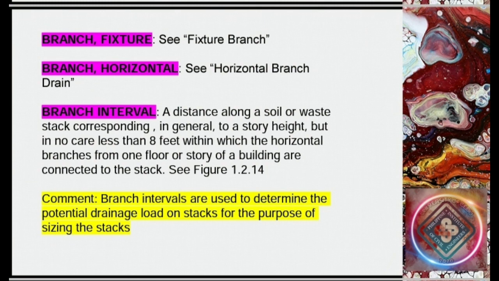Branch fixture, see fixture branch. Branch horizontal, see horizontal branch drain. Branch interval, a distance along a soil or waste stack corresponding in general to a story height, but in no case less than 8 feet, within which the horizontal branches from one story or one floor of a building are connected to the stack. See figure 1.2.14.